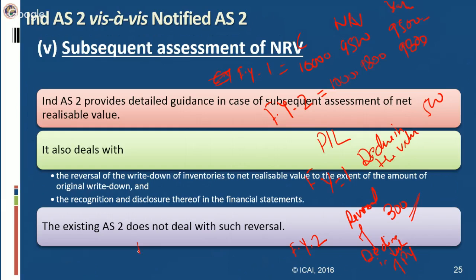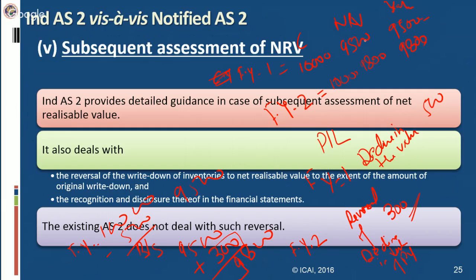So in your balance sheet, your inventory in financial year 1 is appearing as 10,000 minus 500, that is 9,500, and now 9,500 plus 300. So now this 300 is what? Reversal of NRV. Your value of inventory will be 9,800. So 9,800 will appear like cost and NRV, whichever is less.